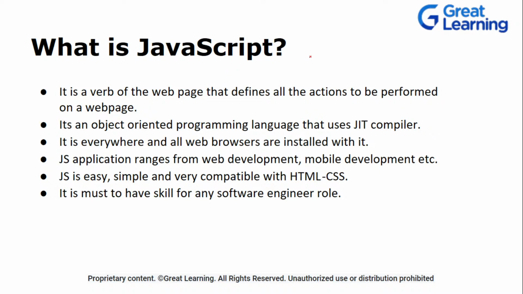What is JavaScript? If you talk about any web page, what is a website? A website is nothing but a collection of web pages. This is our one web page, this is our second web page, so all of these, when connected, will make a website. Now, how do you create a web page? The first element is HTML, which defines the structure of your house: where the window is going to be, where the washroom is, where your dining table is, where you are going to have dinner. All those things will be done with the help of HTML. Then comes CSS, which is just to add the beautification.